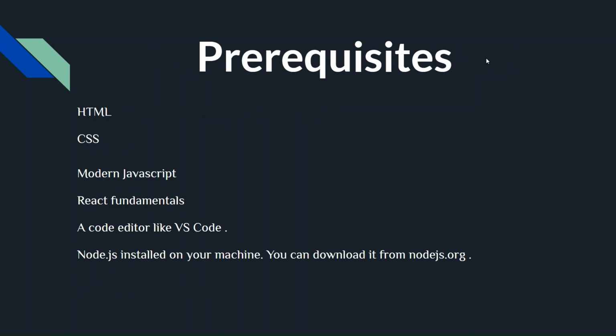I usually use Visual Studio Code, so I will use VS Code in this tutorial series. You should also have Node.js installed on your system, which you can download from nodejs.org. So these are the things which you need to have before you start with the Next.js series.